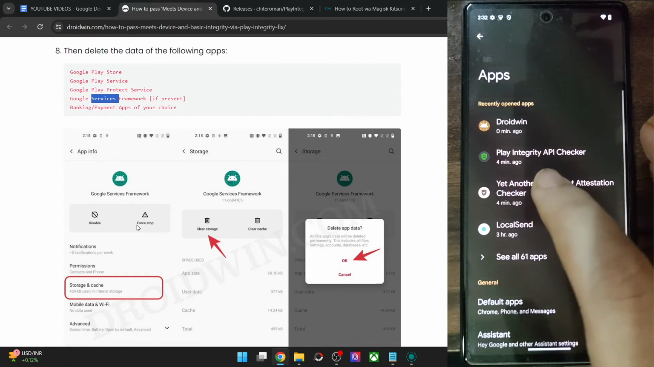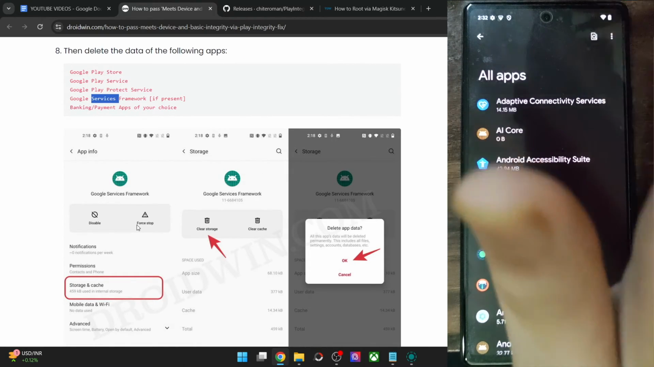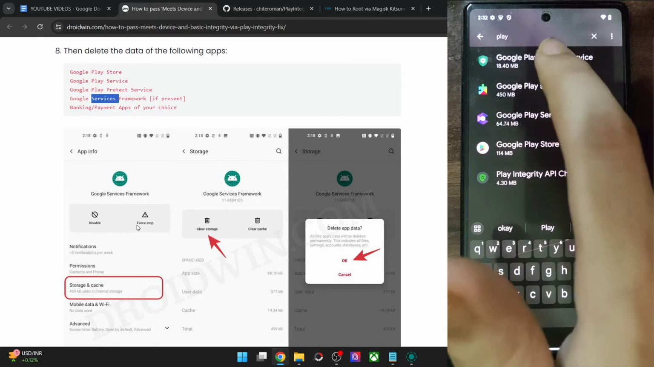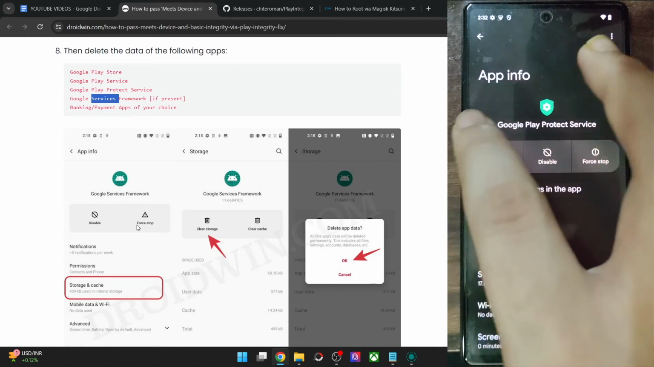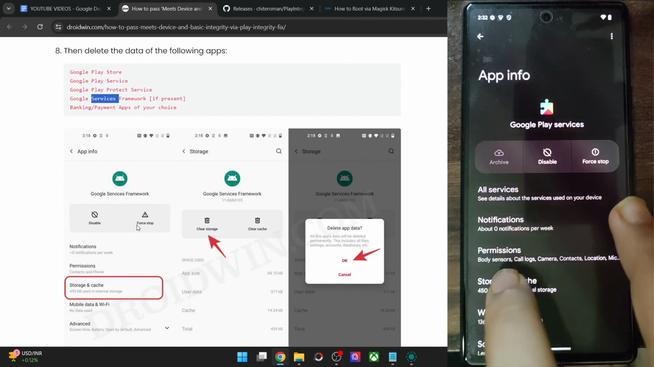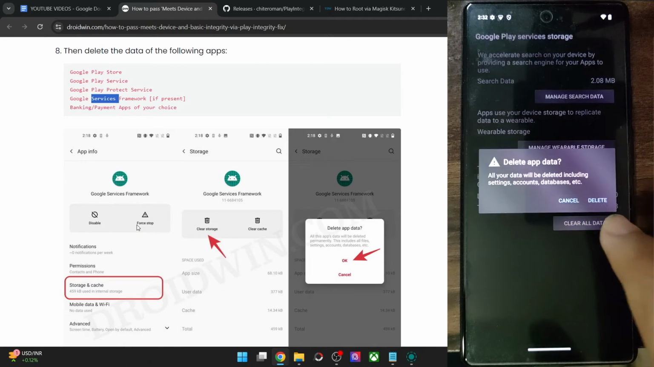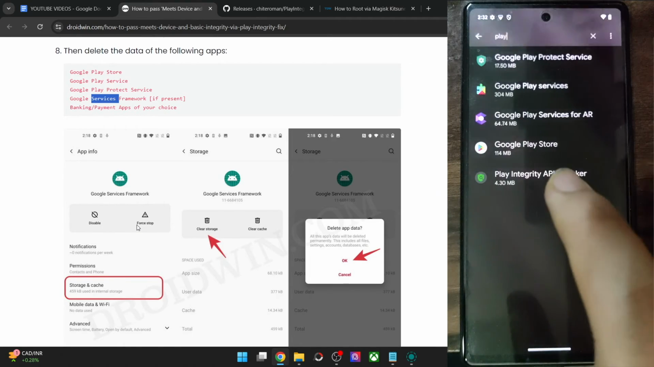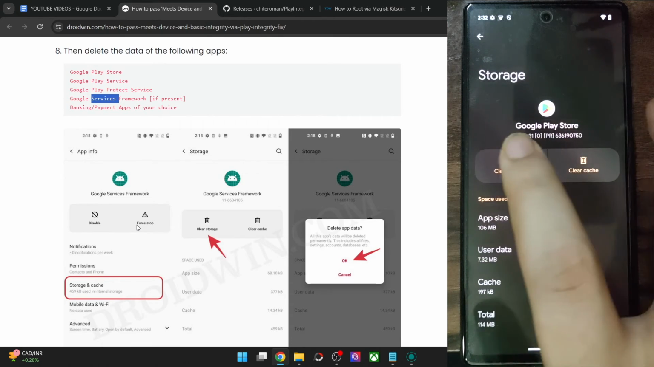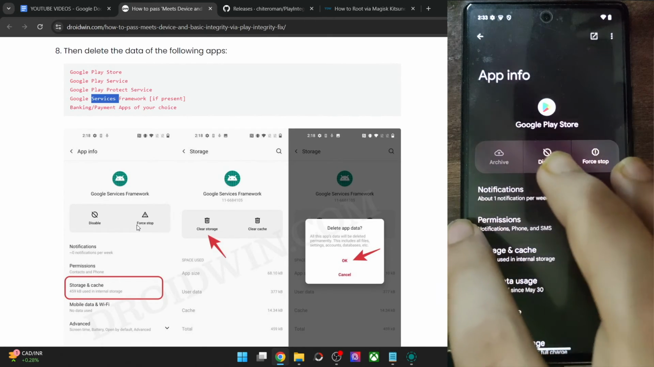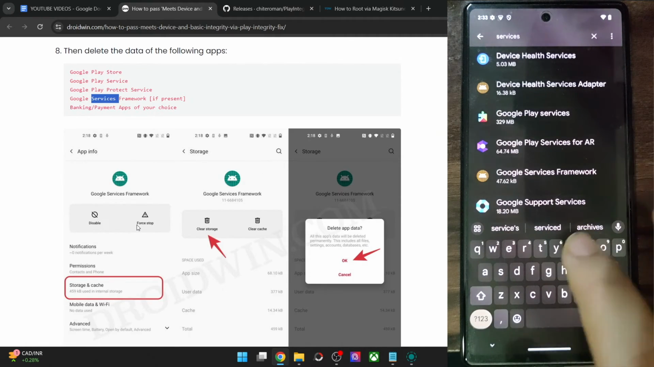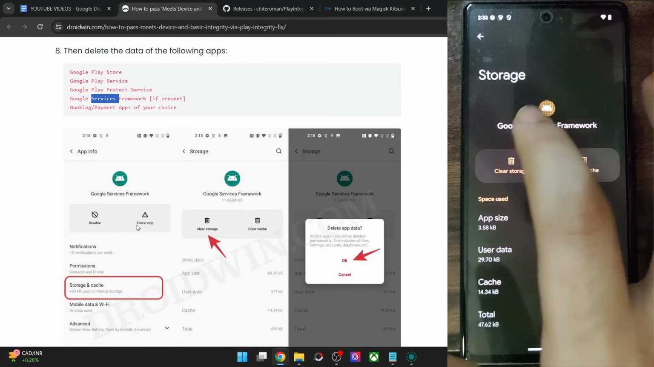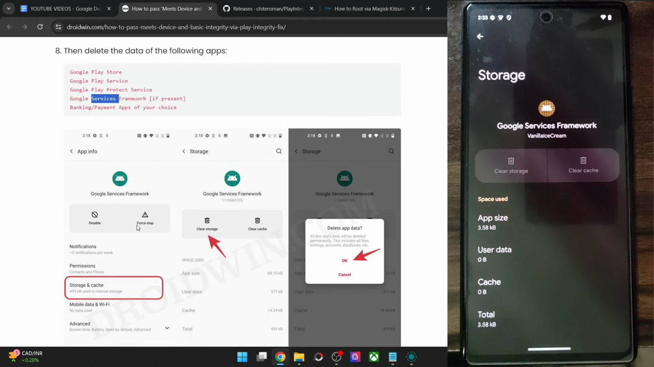From there, you have to go to apps, see all apps, then show system apps. Let me search for the Google Play Protect Service, storage and cache, clear storage, delete. After that, we have the Play Services, storage and cache, clear storage, clear all data, delete. Then we have the Google Play Store, storage and cache, clear storage, delete. Then it's the Google Services Framework app as well. So let me search for it, Services Framework, storage and cache, clear storage, delete. Now you have to remove the data from the banking and payment app of your choice as well.